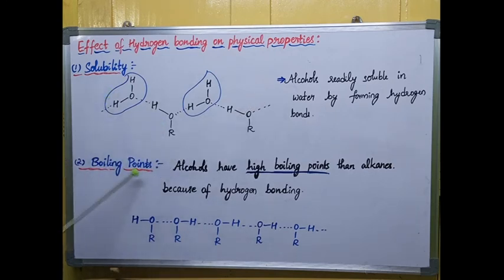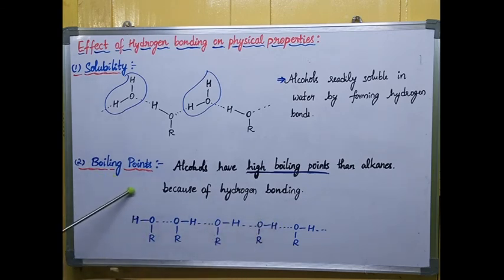Next, coming to boiling point. Alcohols have a higher boiling point than alkanes because of hydrogen bonding. For any alcohol, there is intermolecular hydrogen bonding; the same molecules can form intermolecular hydrogen bonds. In order to break these bonds, more energy is required.